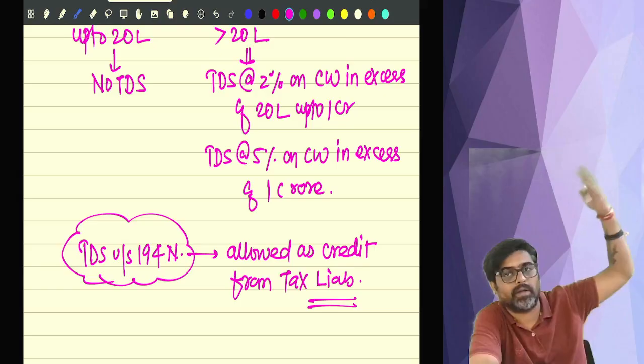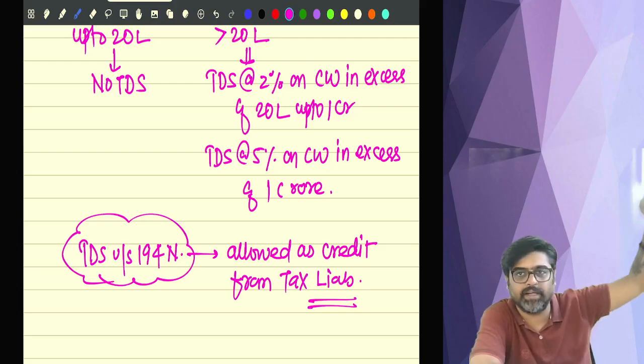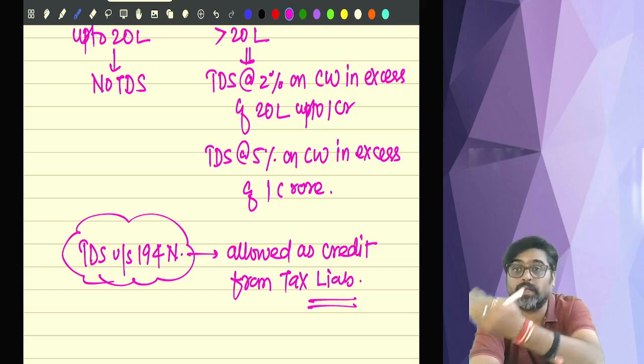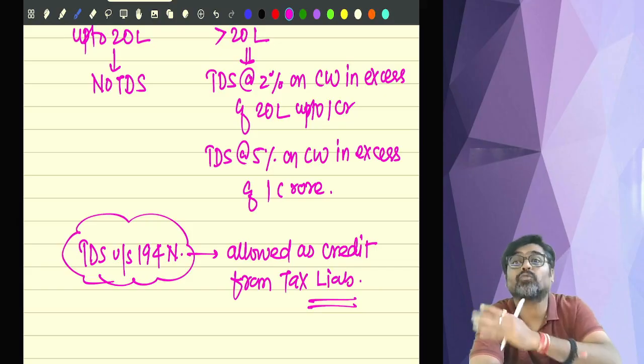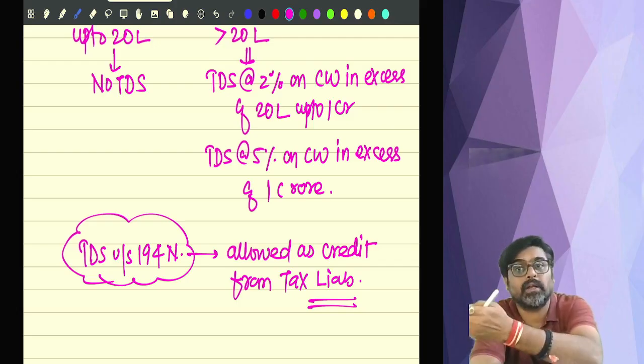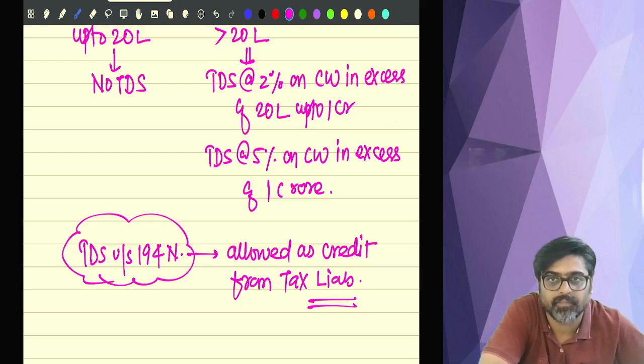So whenever you calculate your final tax liability, from that tax liability you take the credit of this TDS later on. Even if this TDS was not on your income, and even if it is not shown as your income, still you can take the credit of this TDS while calculating your tax liability. Understanding? Done, sir? Should I move ahead?